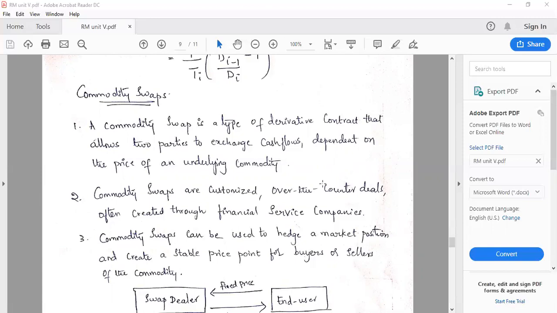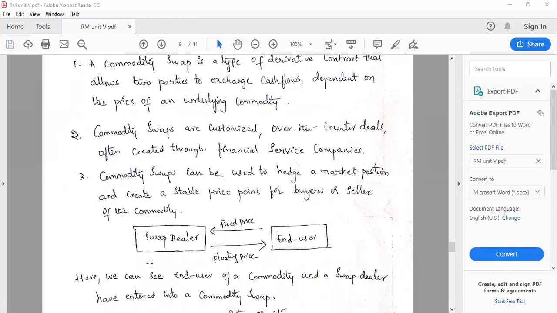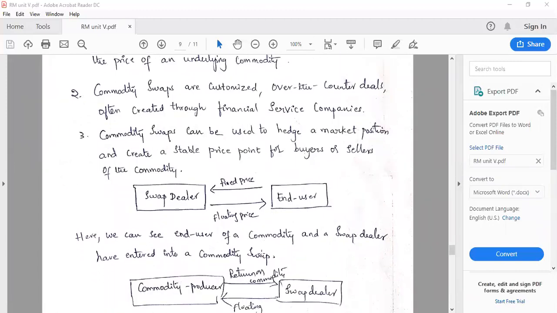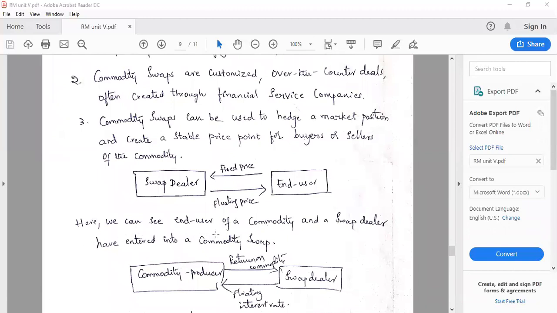So commodity swaps can be used to hedge a market position and create a stable price point for buyer and seller. And here you can see how it will be a swap dealer and the end user. So fixed price and floating price again. So in all these things it will have fixed and floating rates. So one may pay at a fixed price and the other may pay at a floating price. And one more, you can see the end user.